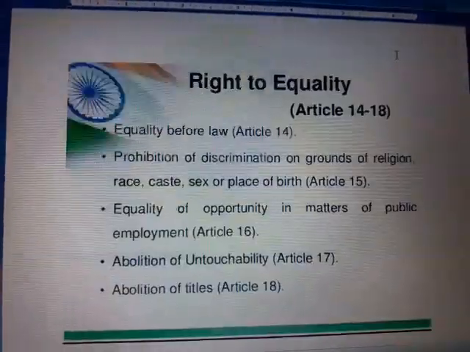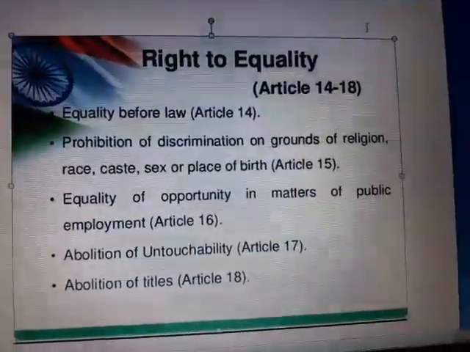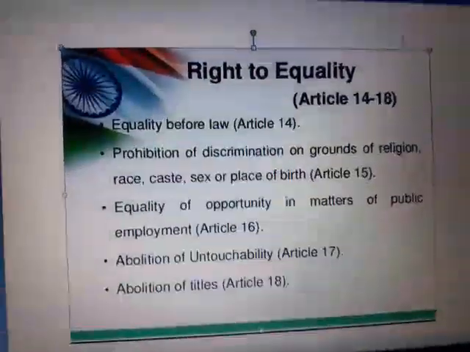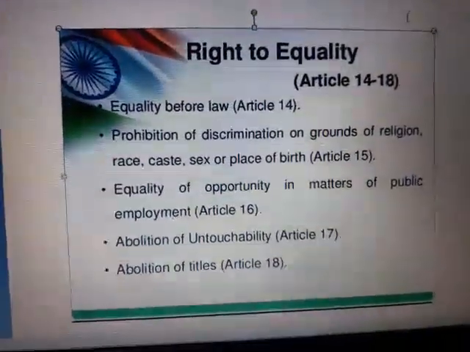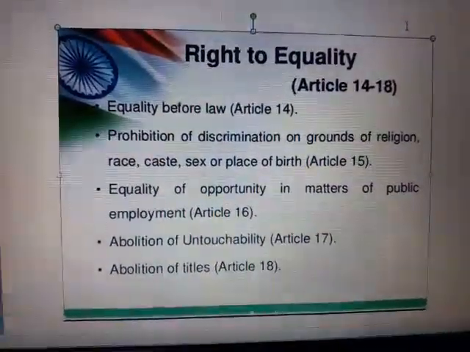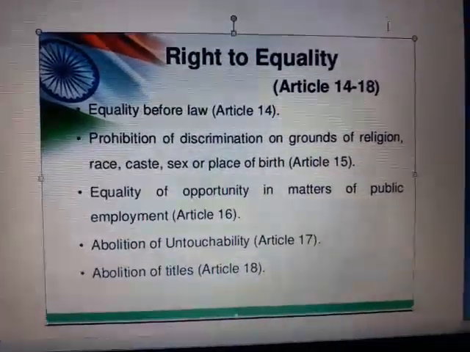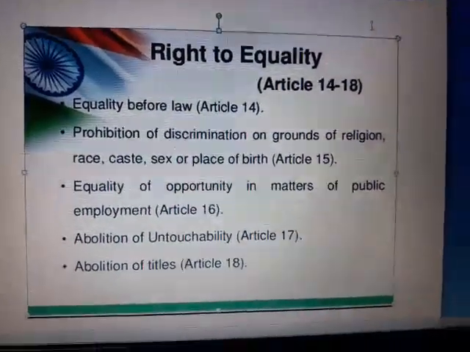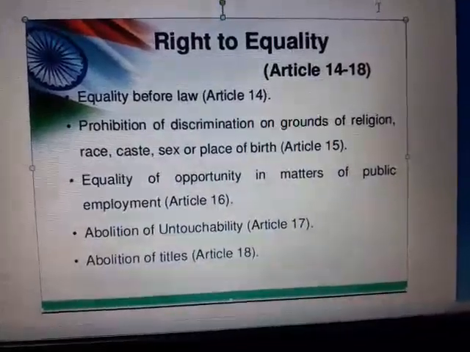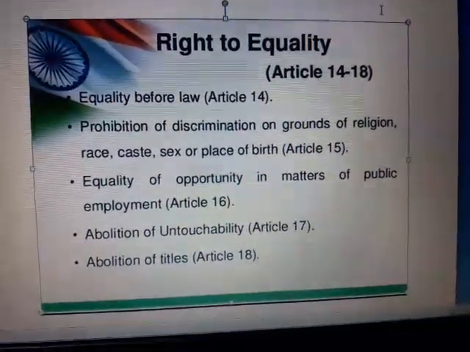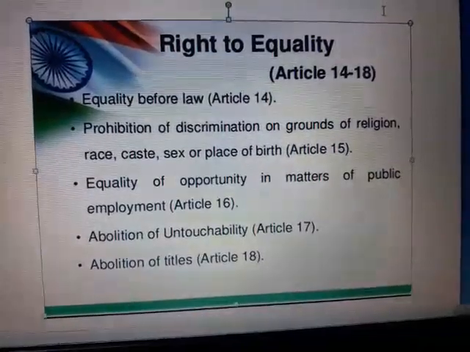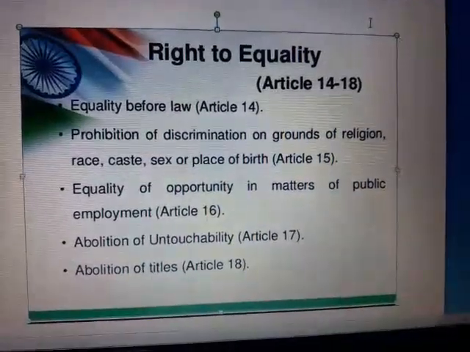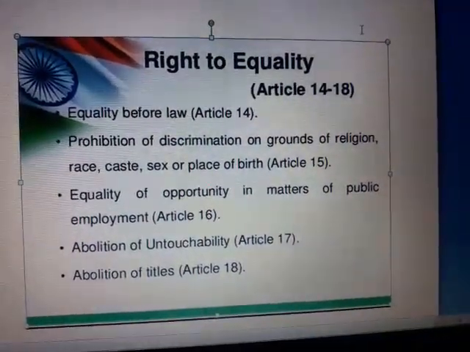And now, as you know, the word equality is also mentioned in the preamble. So our government gives the people six fundamental rights, and the right to equality is one of them. In these fundamental rights, the right to equality is in articles 14 to 18 of our constitution. In article 14, equality before law, all people are equal before the law. Second, article 15, prohibition of discrimination on grounds of religion, race, caste, sex or place of birth.